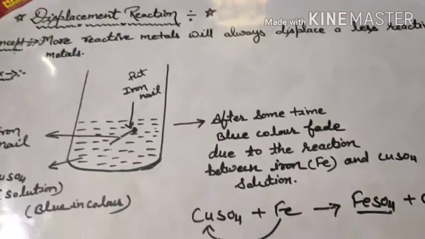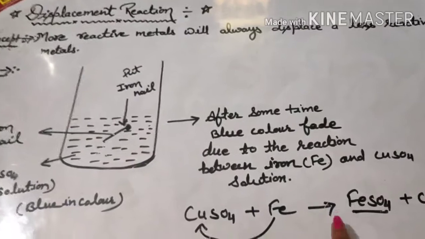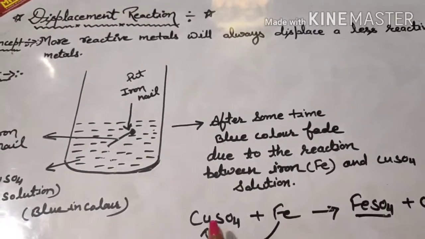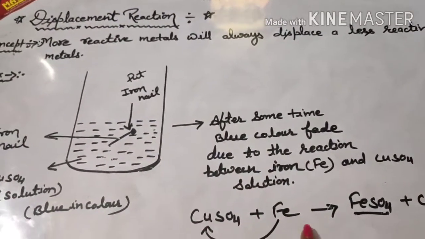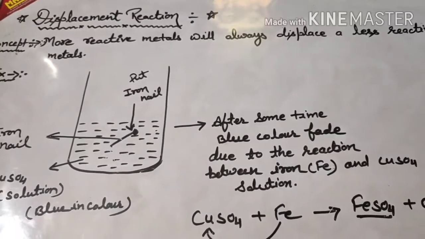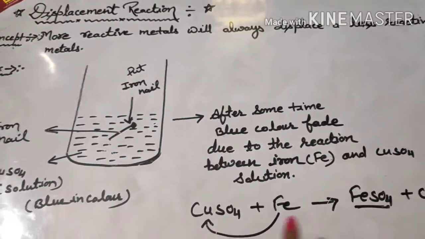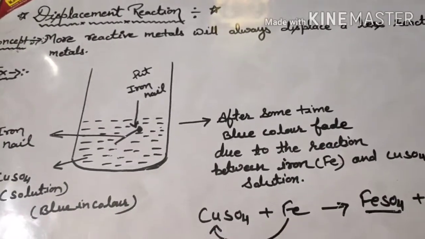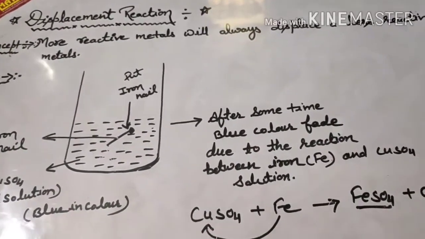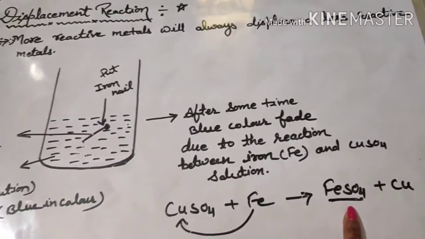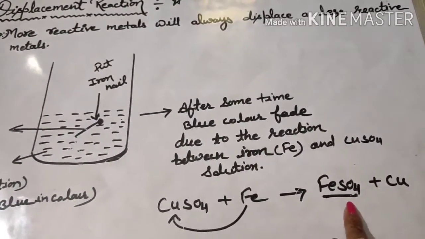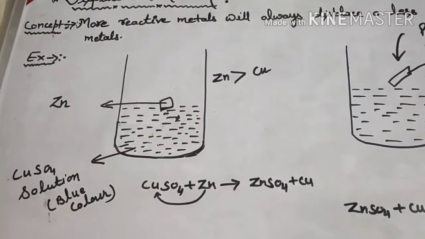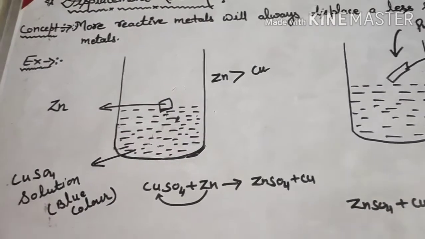So here you have seen iron is more reactive than copper. That is why iron displaces copper from copper sulfate solution and forms iron sulfate.